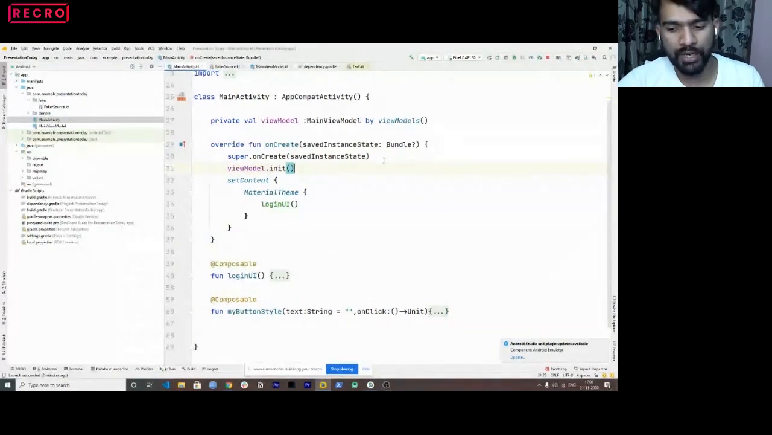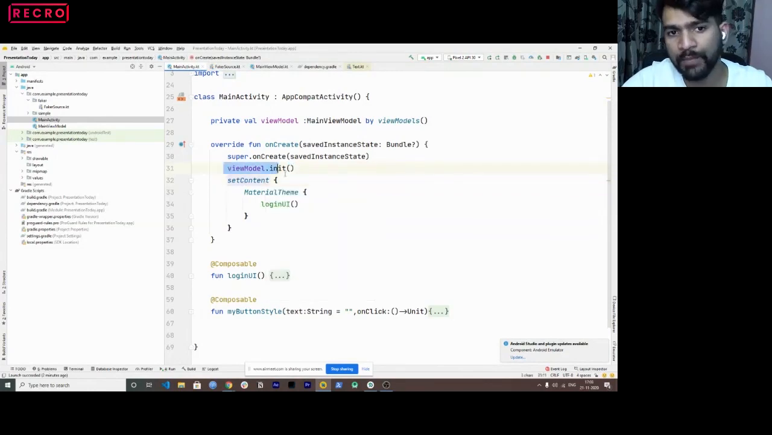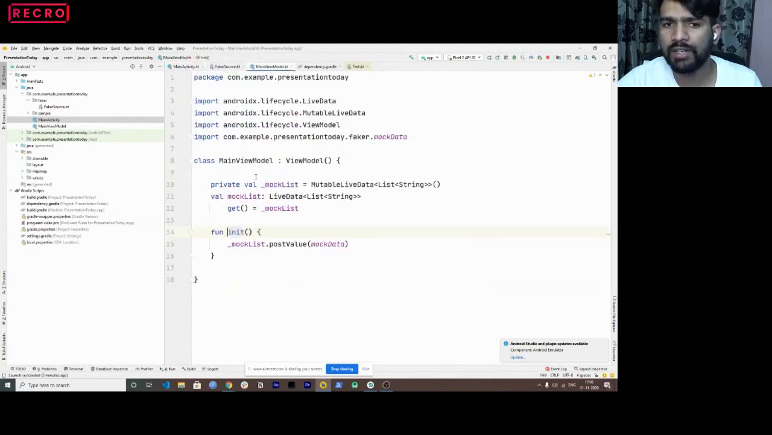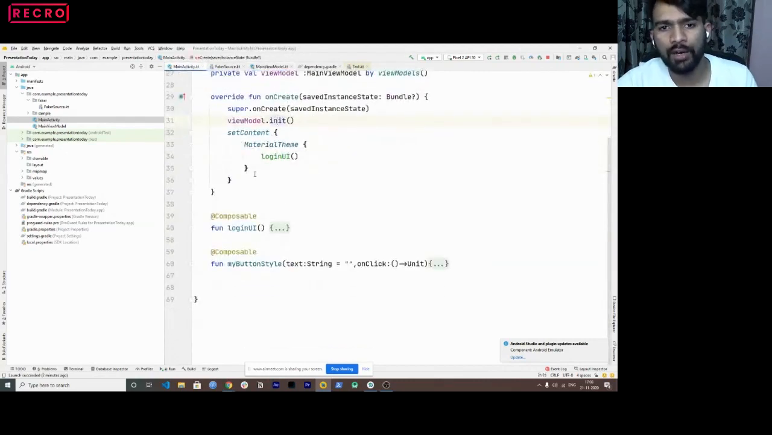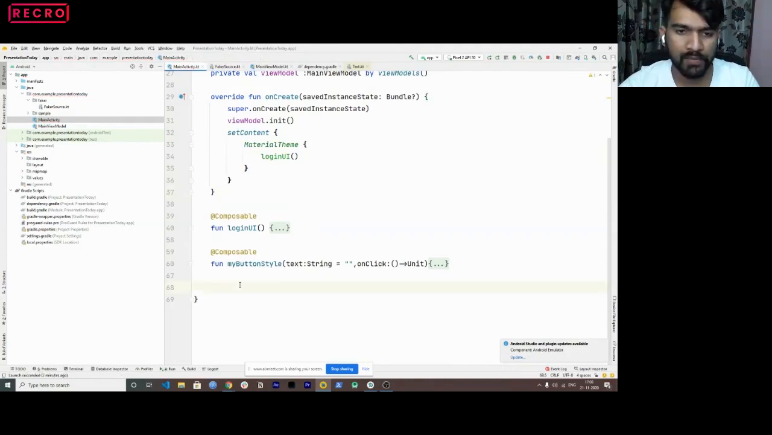There can be a better way to do it, like how we do in activity, but this is just a demo or template I want to use. So in the on create, I'm calling this init function of the main view model, right? Now, what we basically do is main view model dot mock list dot observe and a certain set of code, right? Which we are not going to do here. What we are going to do is use this view model to render the data as a state.